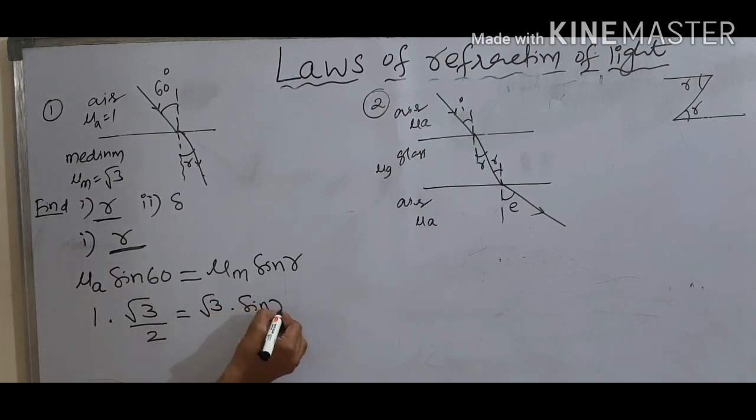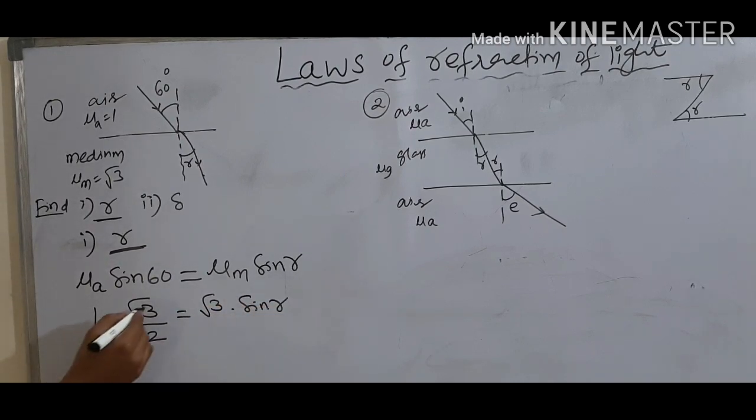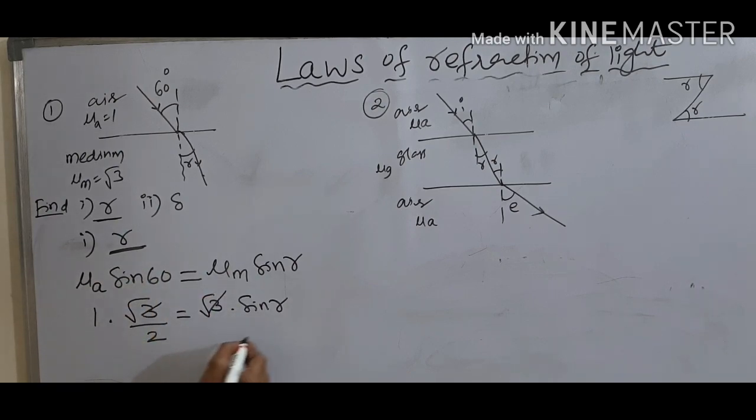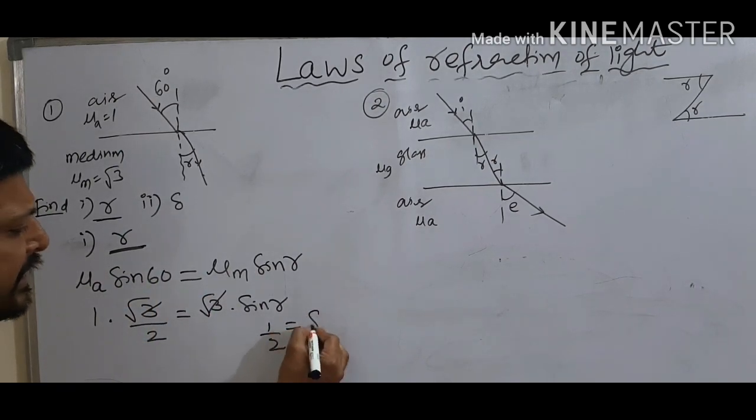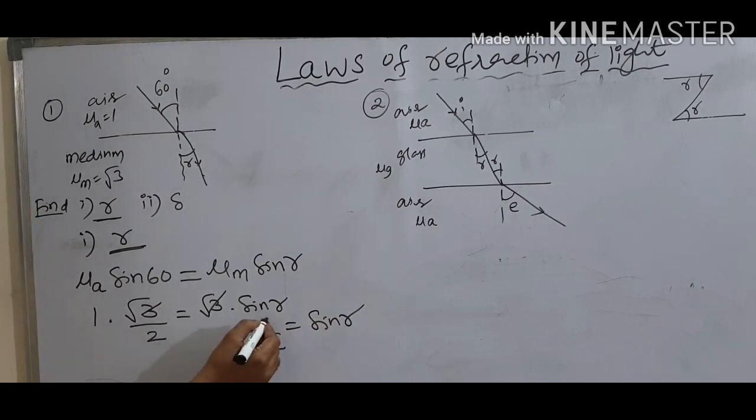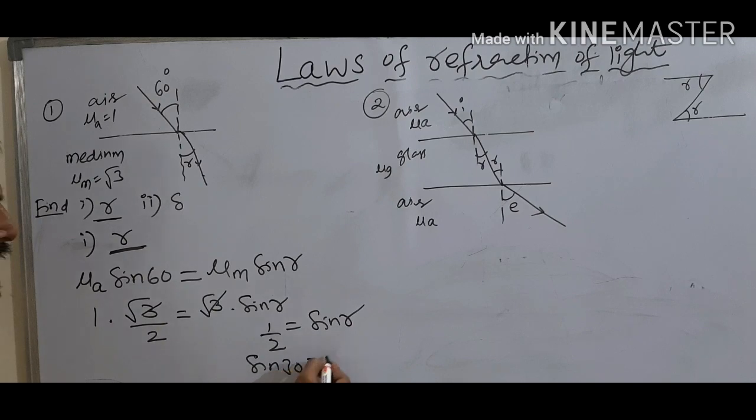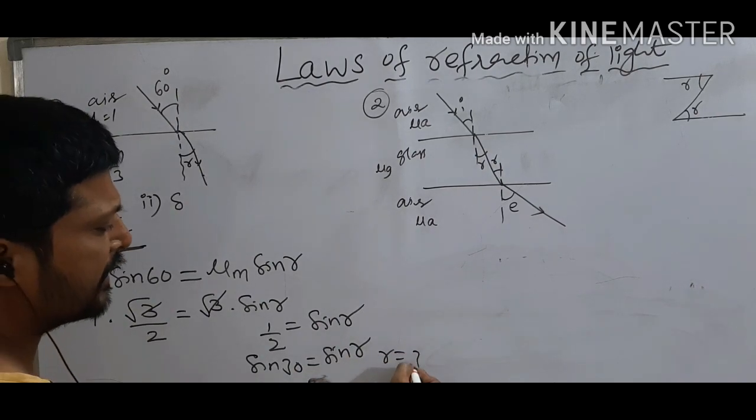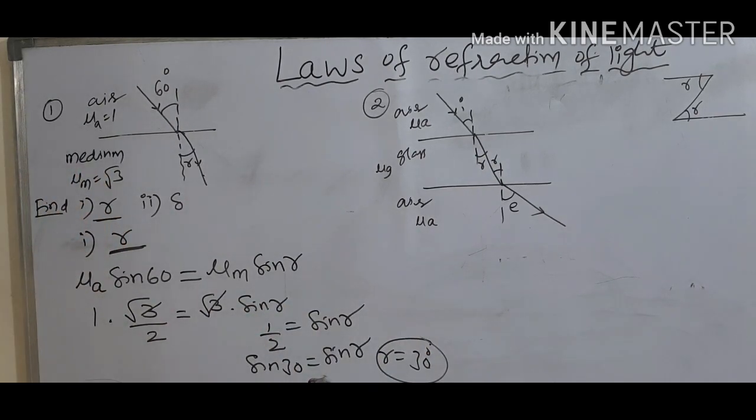Calculate sin R. So we know very well √3 gets cancelled, and the answer is 1 by 2, which is equal to sin R. 1 by 2 means nothing but sin 30. Sin 30 is equal to sin R. Then R is equal to 30 degrees. This is the answer. Okay?